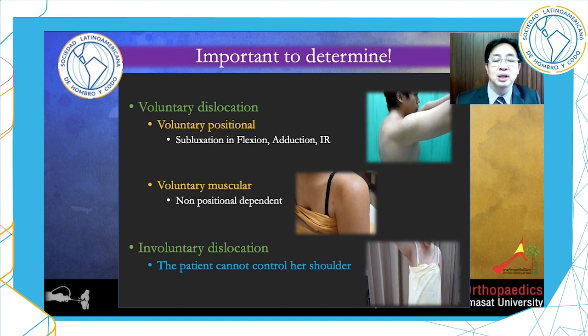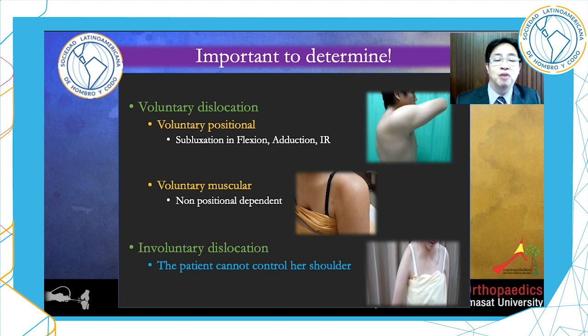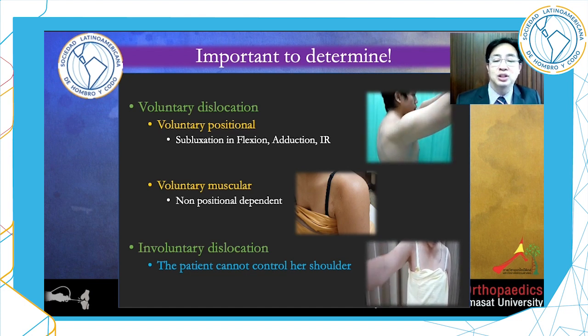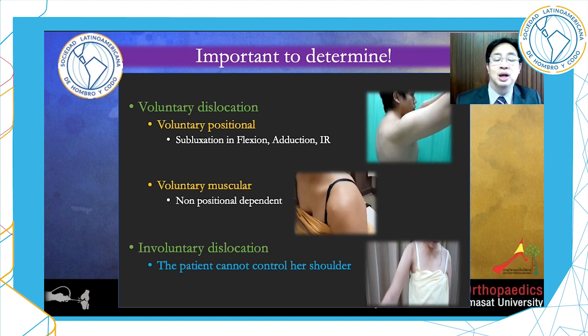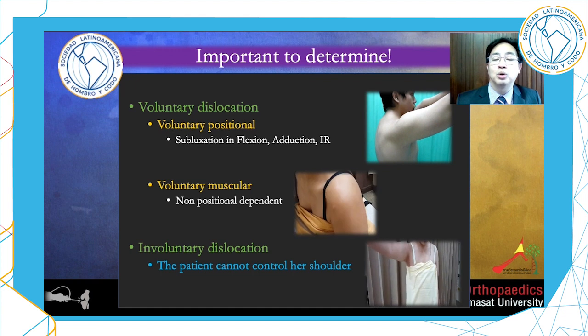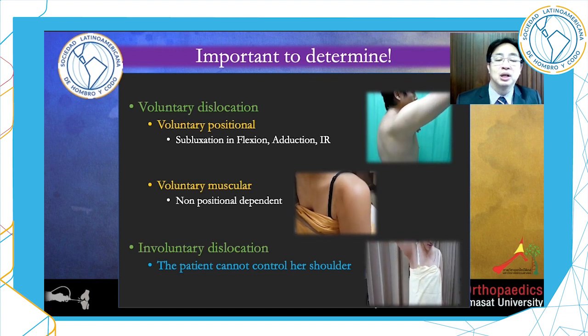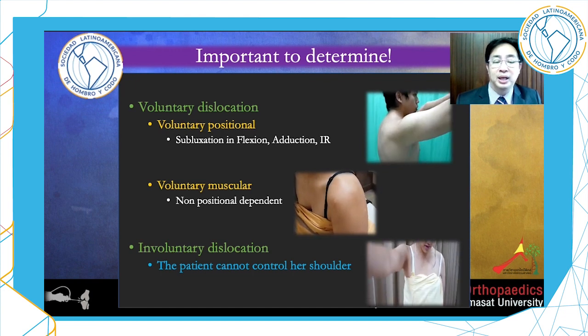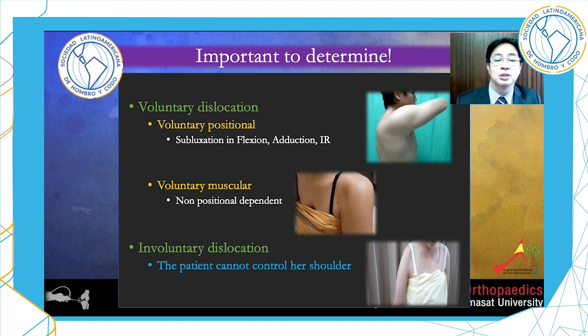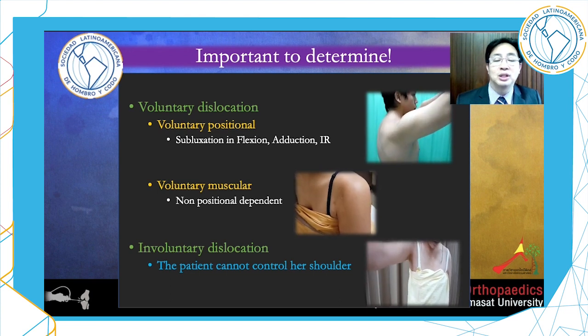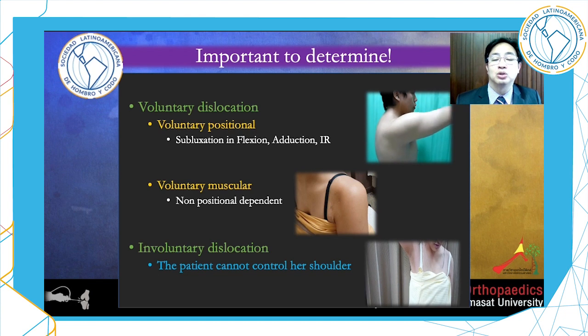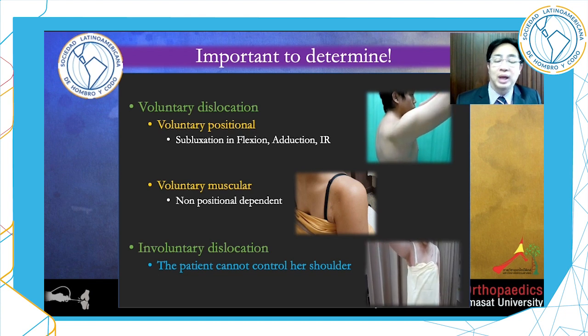The first patient is voluntary positional. He can subluxate his shoulder when performing flexion, adduction, and internal rotation. The second patient is voluntary muscular. He can dislocate the shoulder by muscle contraction, non-positional dependent. And the third patient, she is involuntary dislocation. She cannot control her shoulder dislocation.